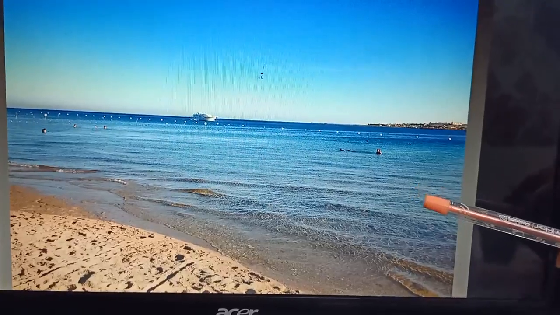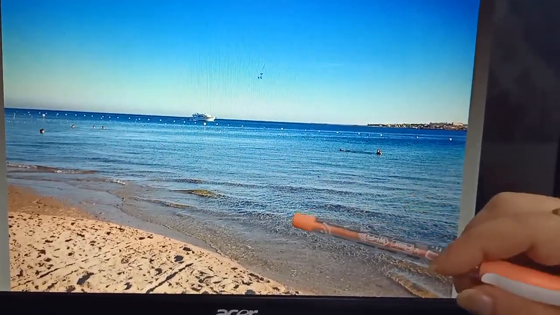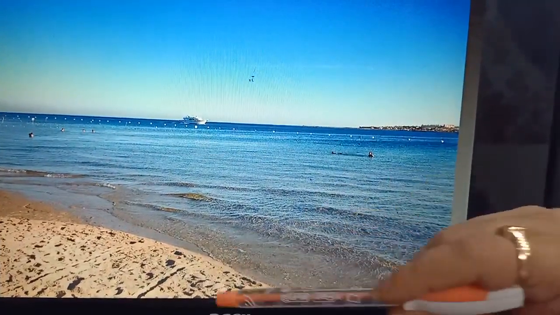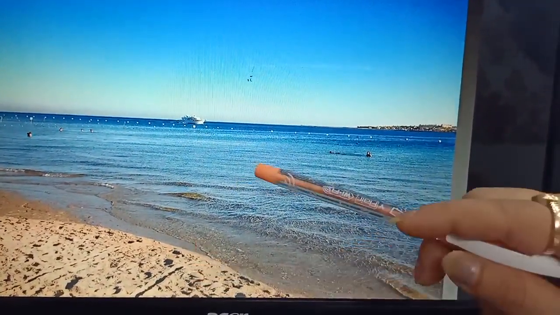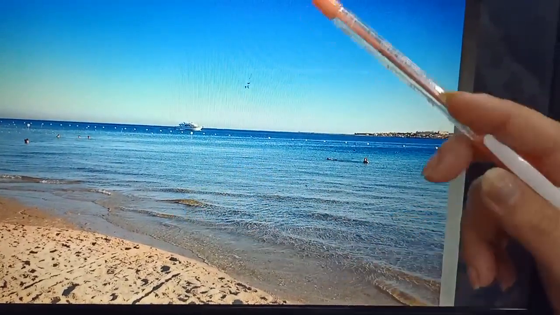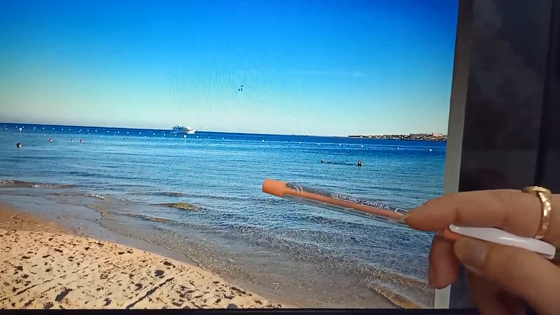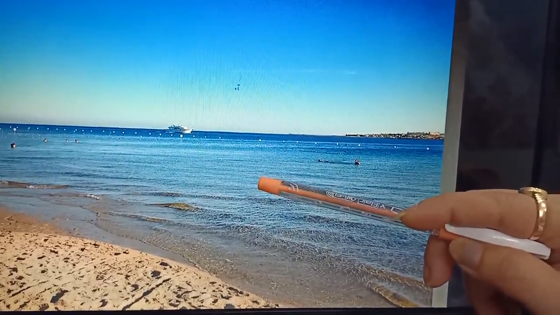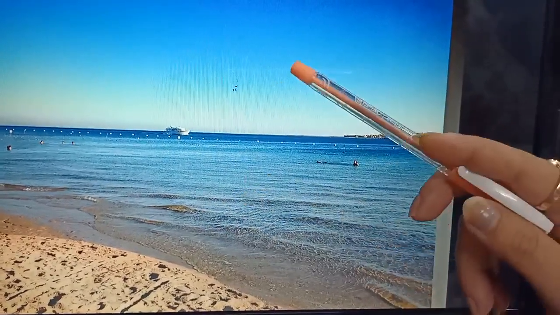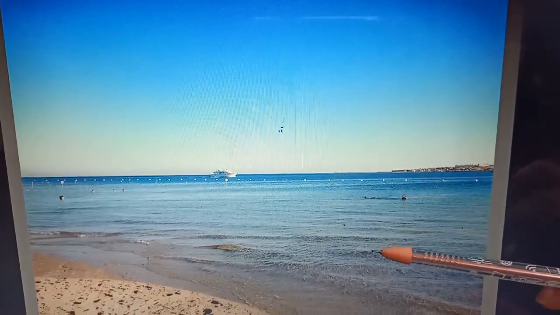Now students, look at this picture. The part of the land near the sea is known as coast. If we stand on the coast and face the sea, it will seem as if the water and the sky are meeting at a distance. If we look at the image, can you see it seems the water and the sky are meeting? It's not possible in reality.